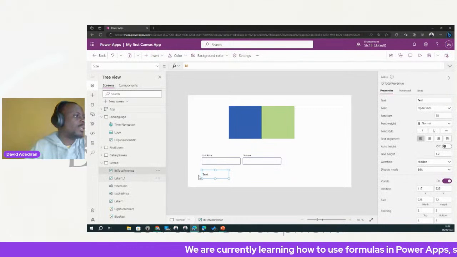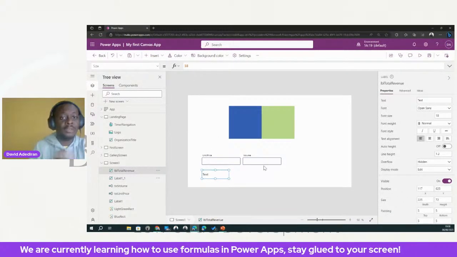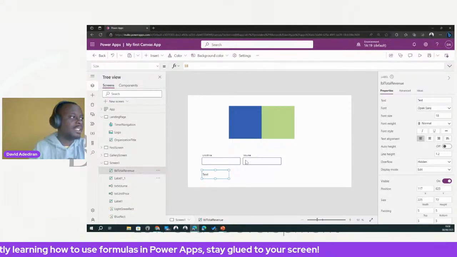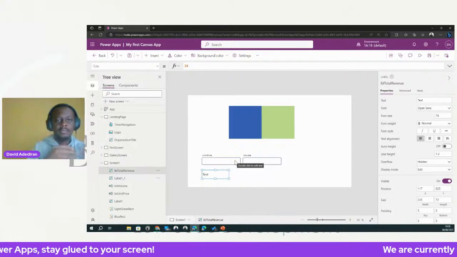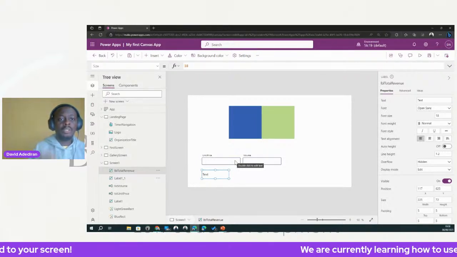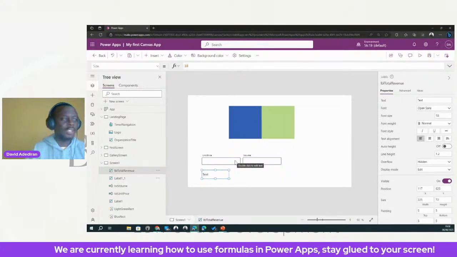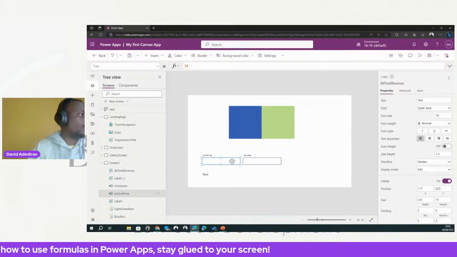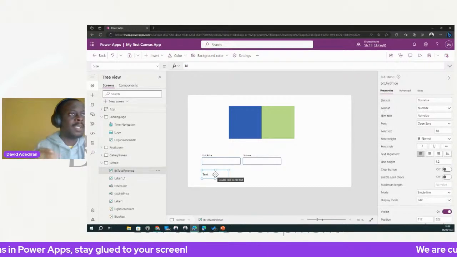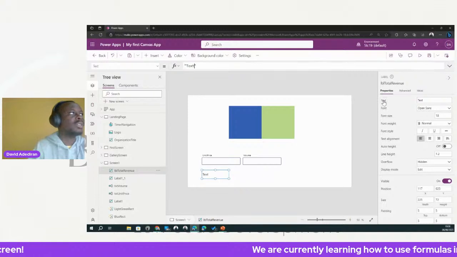Now, what we want to do is be able to multiply the values in these two, the unit price and the volume. So let's say the unit price of our product is 10 naira and we sold 1,000 units of it. Therefore our revenue will be 10,000. That's what we want to do. So now we can go into this label because we need to see the result, right? So go to text.